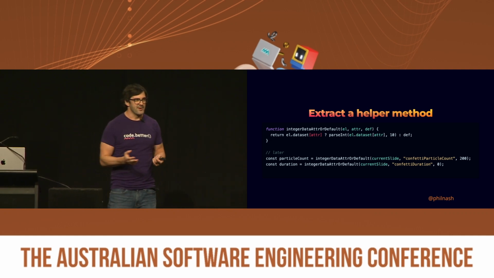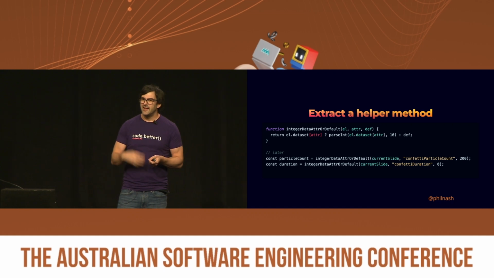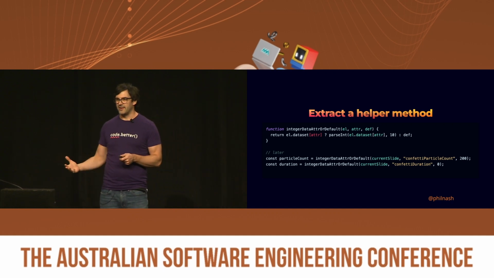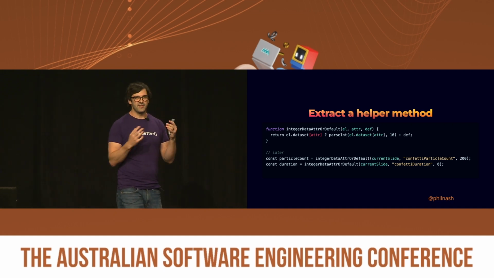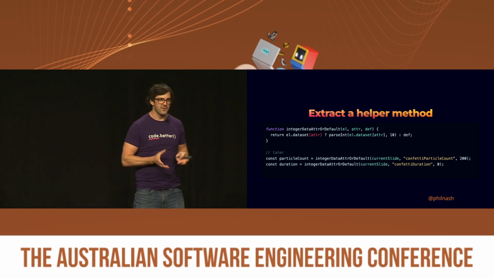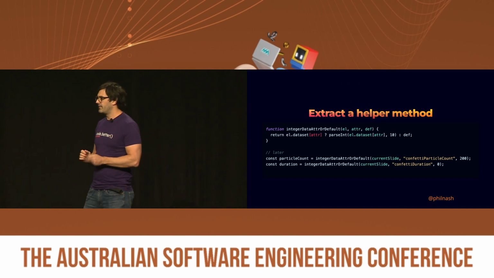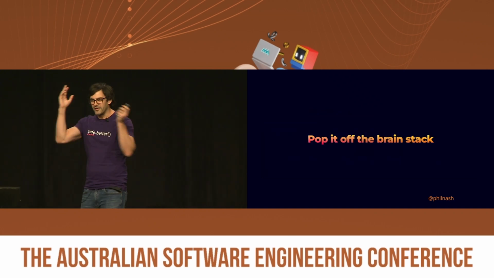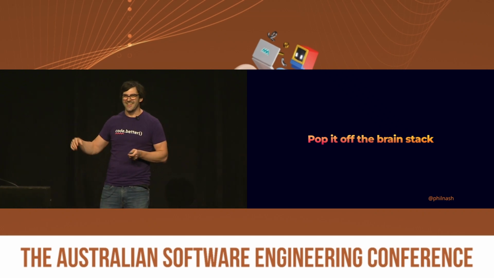If you don't reduce that context, then yeah, you still have everything to keep inside your head whilst you're inside the body of that kind of helper method. And so extracting helper methods is great to reduce duplication, but also to reduce context within themselves. Make sure that they're not complex on their own. And just pop it off the brain stack. Duplication in slides is fine.